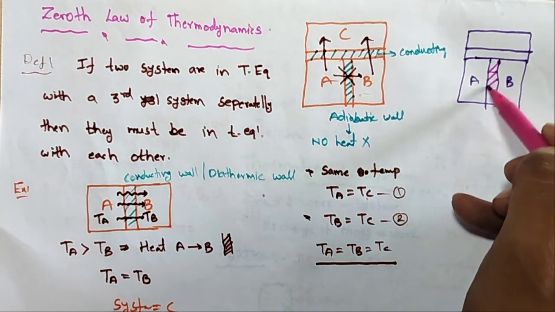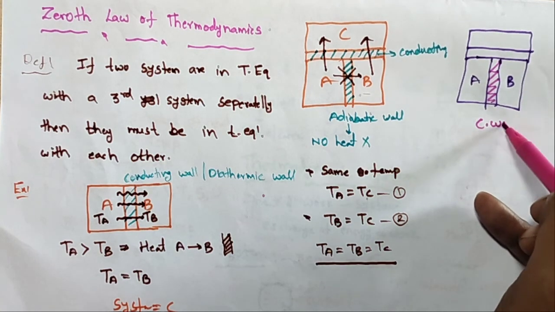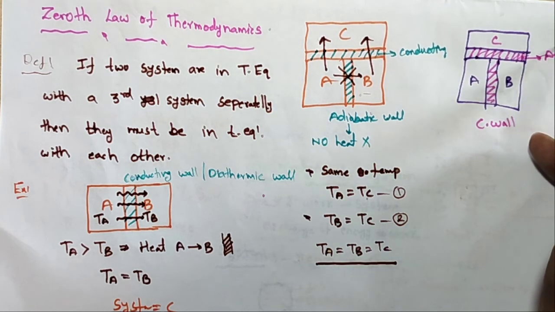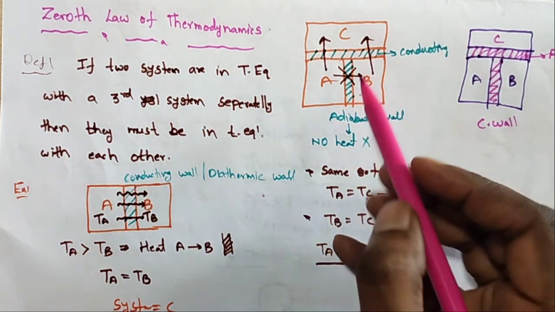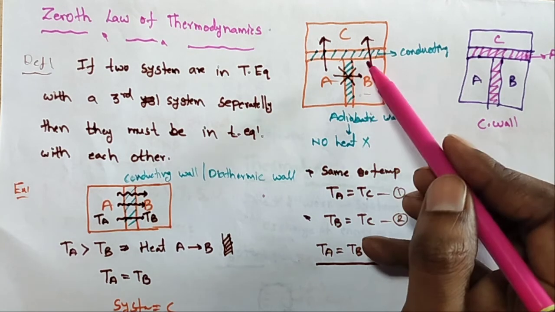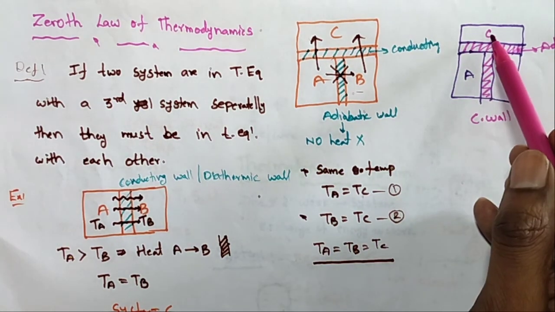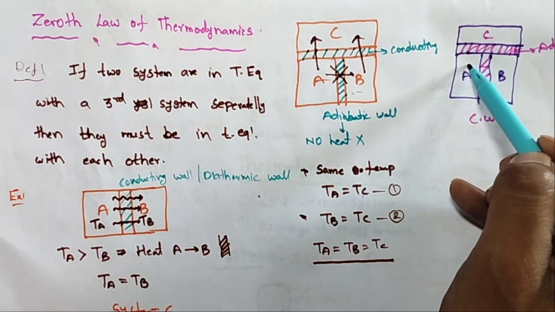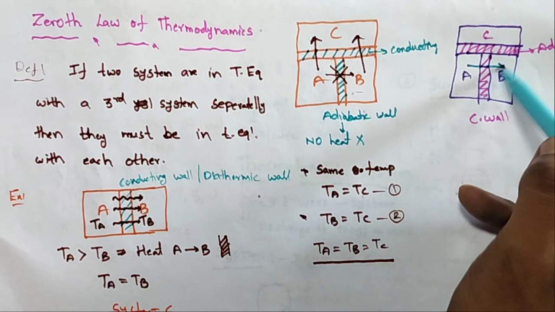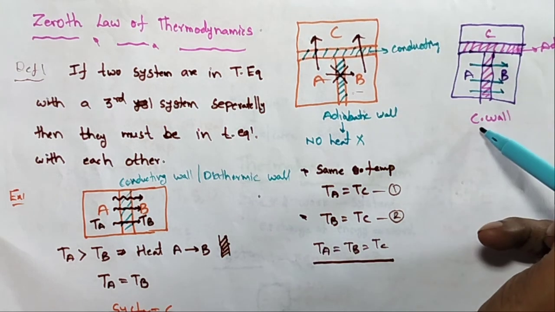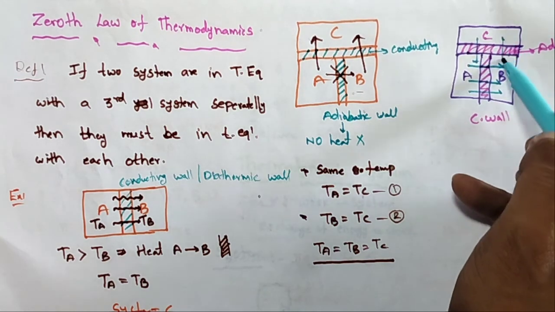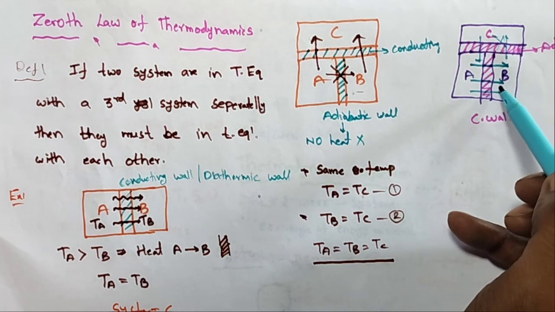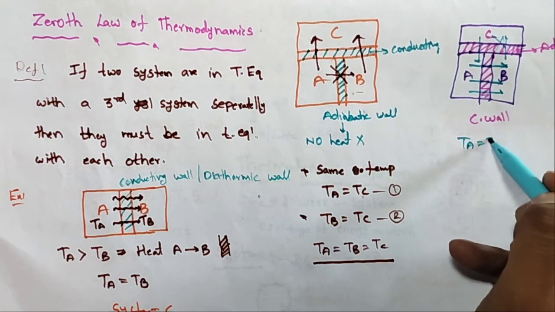A and B are connected by a conducting wall, and AC and BC are connected by adiabatic walls. So the temperature changes only between A and B, because A and B are connected by a conducting wall, and AC and BC do not transport heat. But this temperature is equal, that is TA is equal to TB.